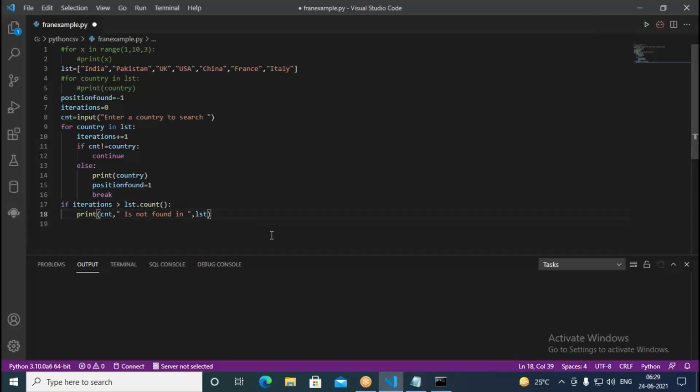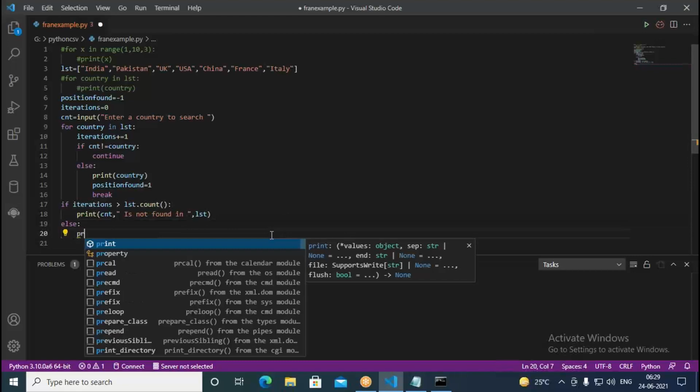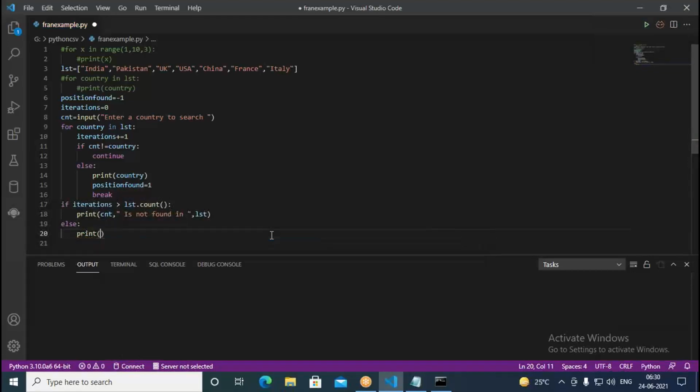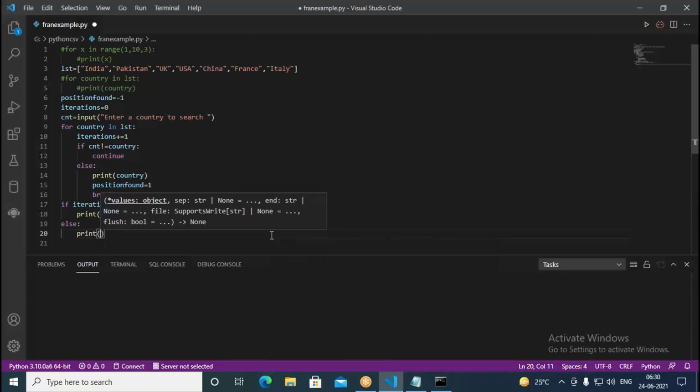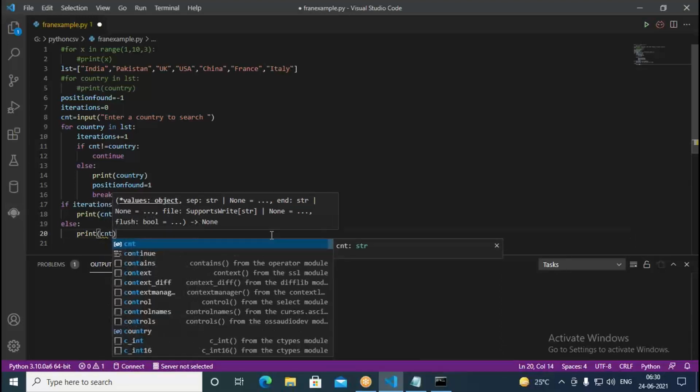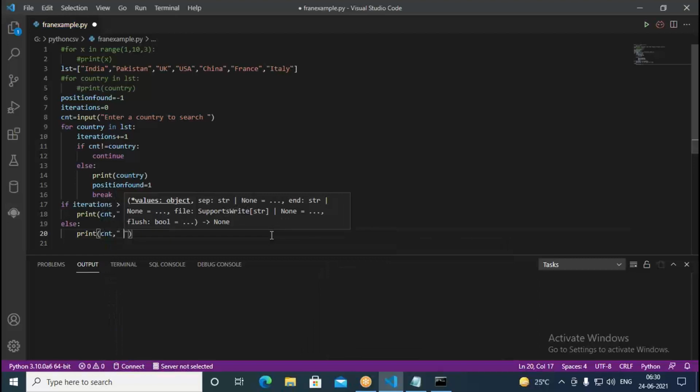So what it says here is that the given country is not found in the list. Else, we write print CNT found at position.